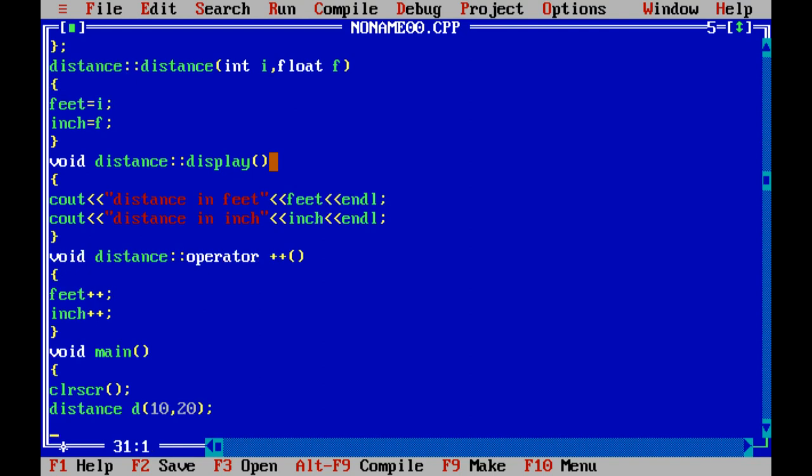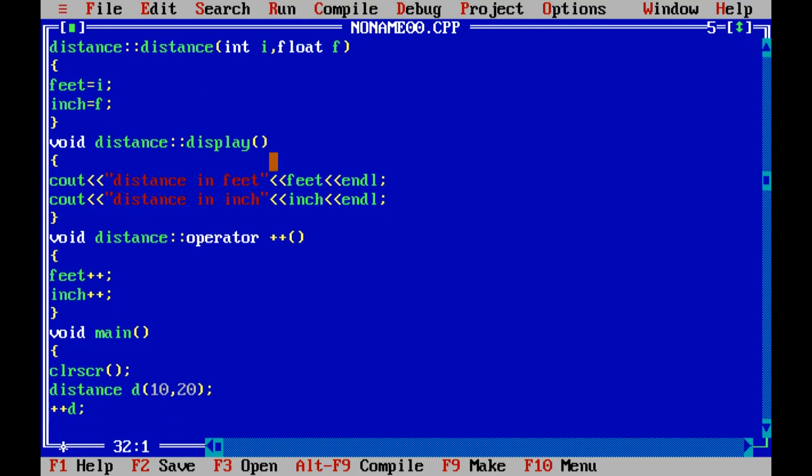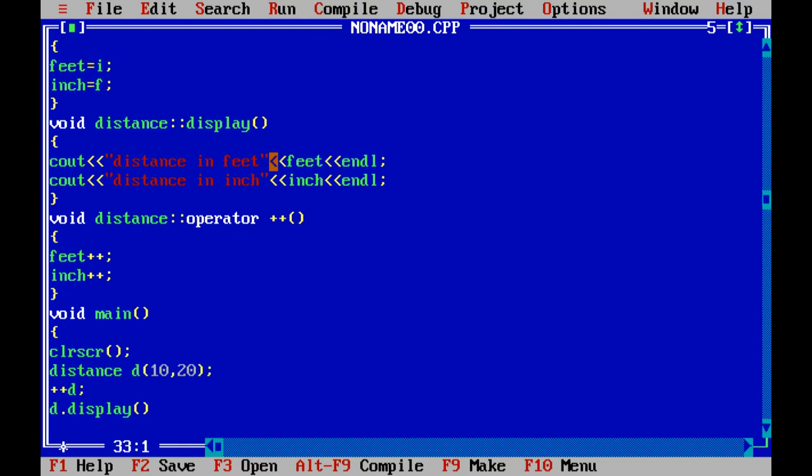And now call the operator function, that is plus plus d. And now call the member function using this object, that is d dot display. And getch.